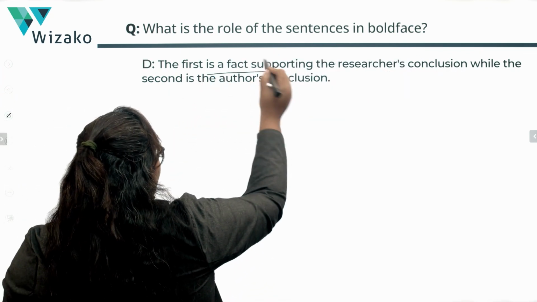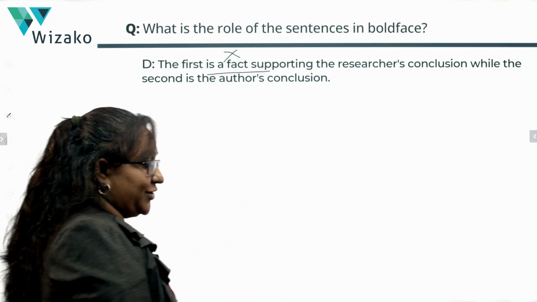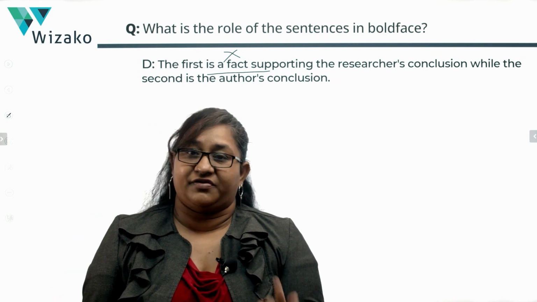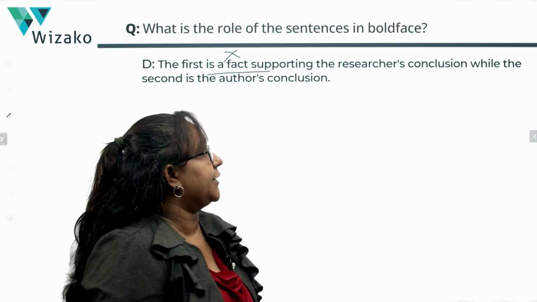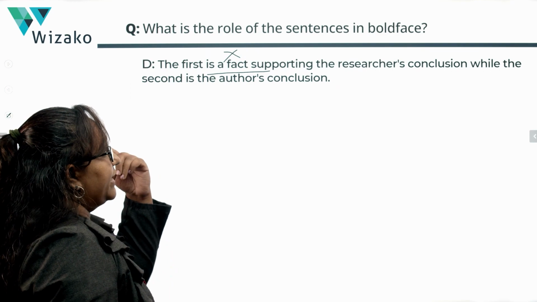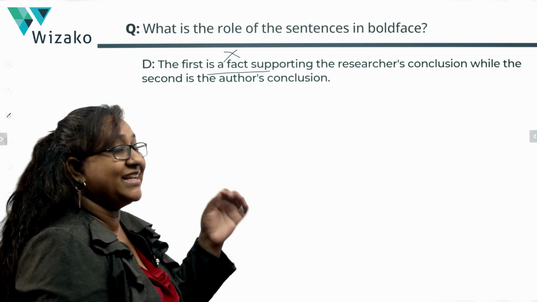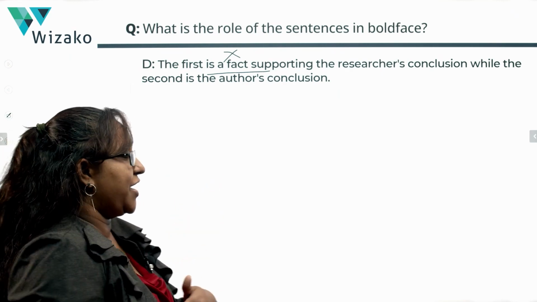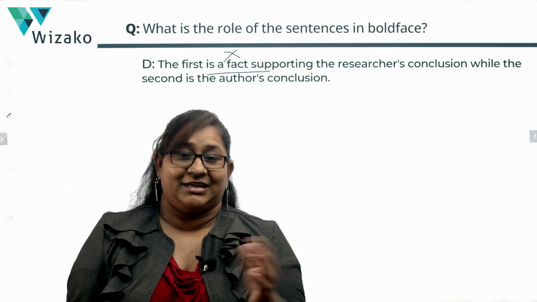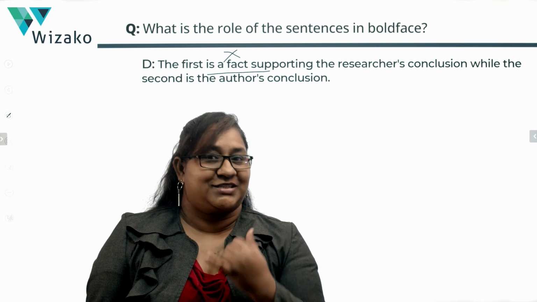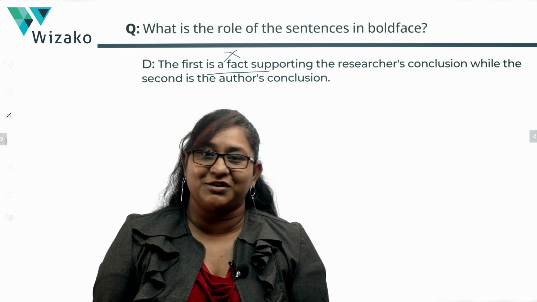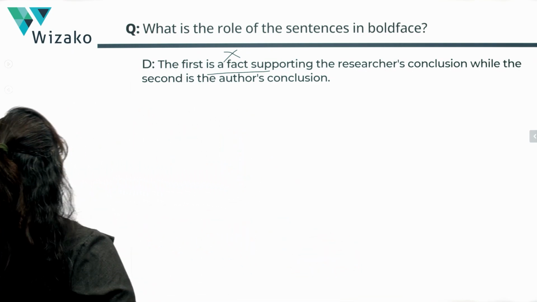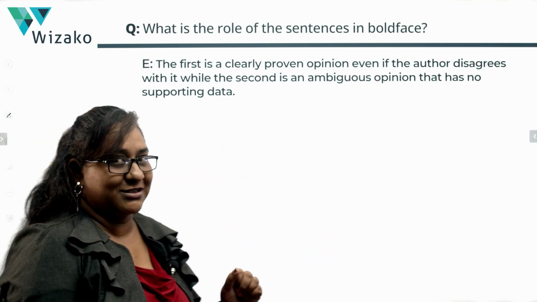The first is a fact, and right there you can stop reading and you can go ahead and eliminate D, because the first is not a fact. We saw that the first boldface was the researcher's opinion, right? So it's not a fact. It's not supporting the researcher's conclusion. It is the researcher's conclusion, while the second is the author's conclusion. Everything about D as in delta is incorrect. Its second is not the author's conclusion. The first one is not a fact supporting the researchers. The first is the researcher's conclusion. Very easy to eliminate answer option.